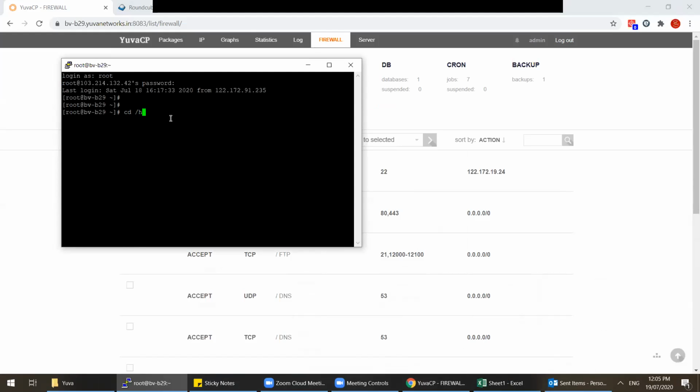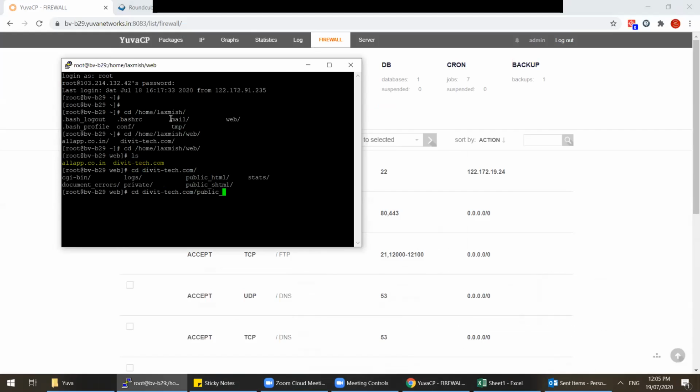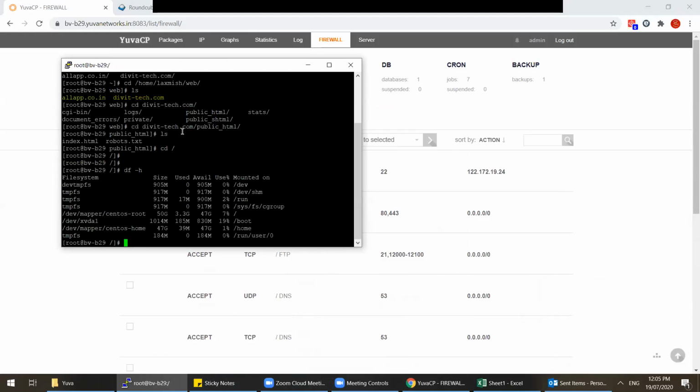So now cd /home/web/, here you have the domain files. Under public_html you have the files. So here you can upload the files, everything. And this is the main location. /home is the main location. If you see every file, the database, everything will be stored in the /home location.